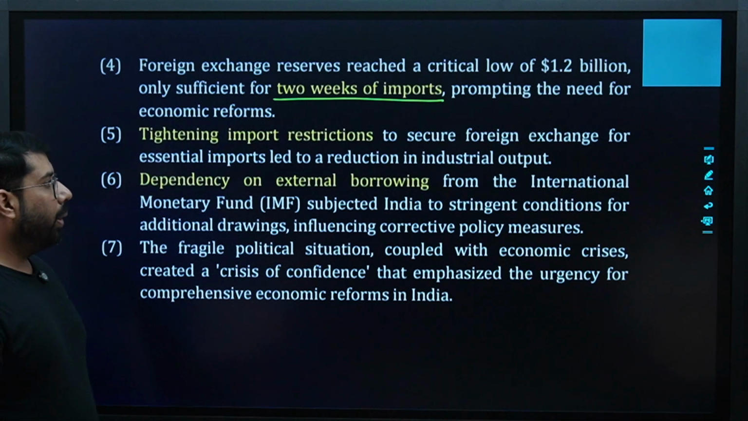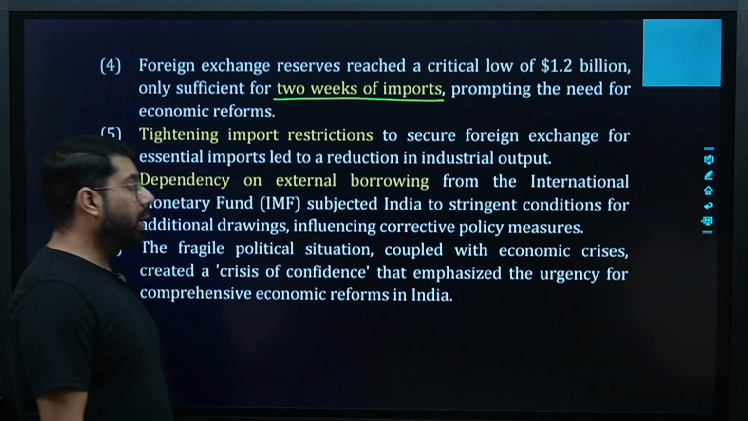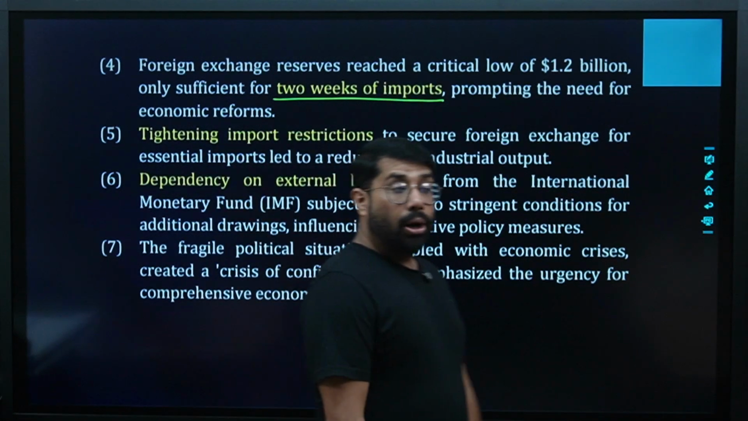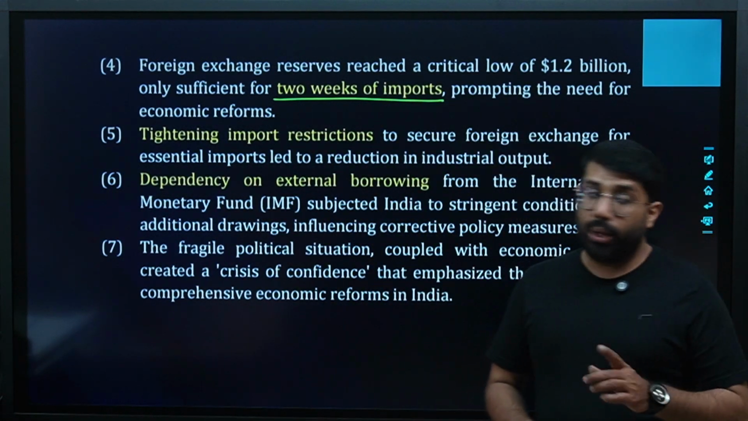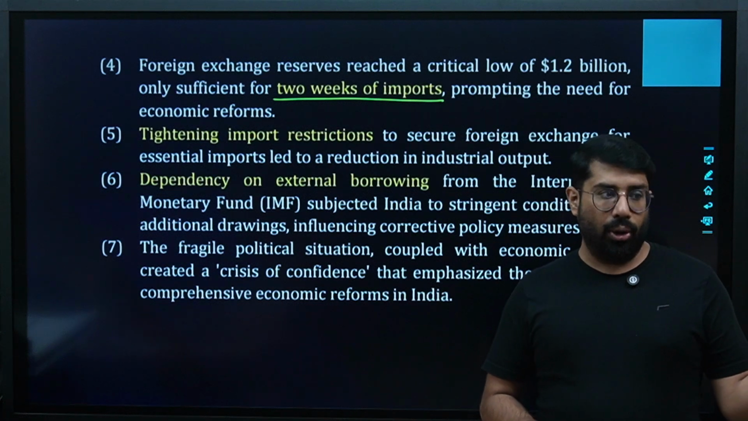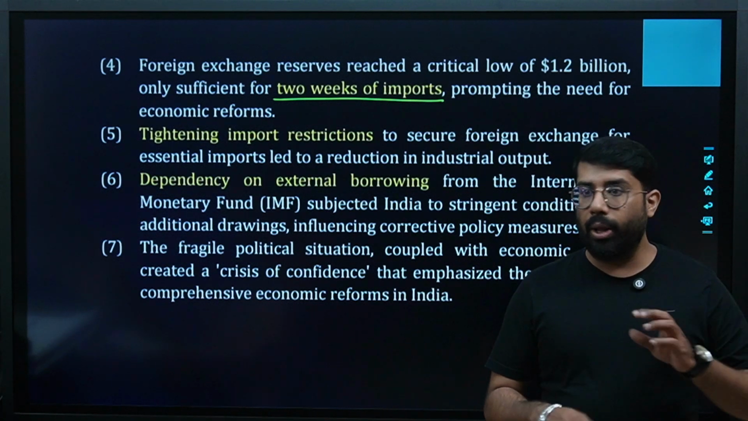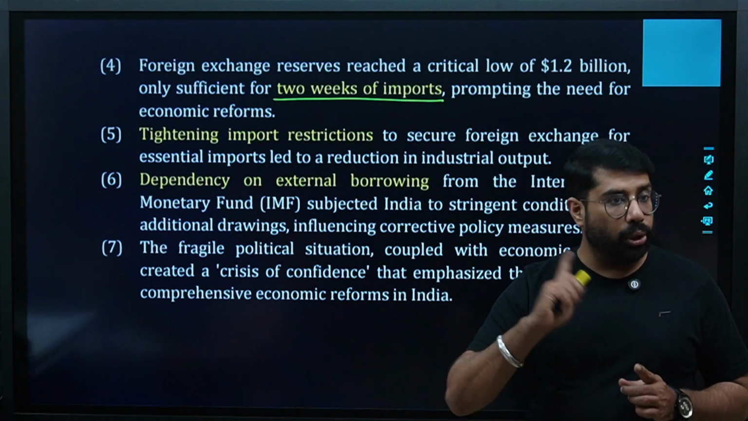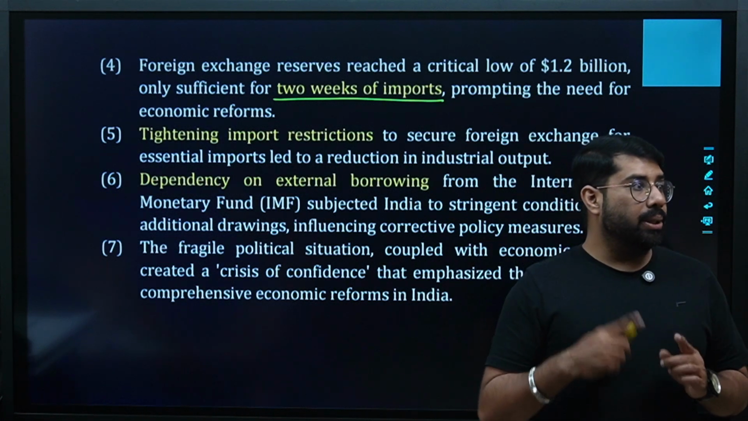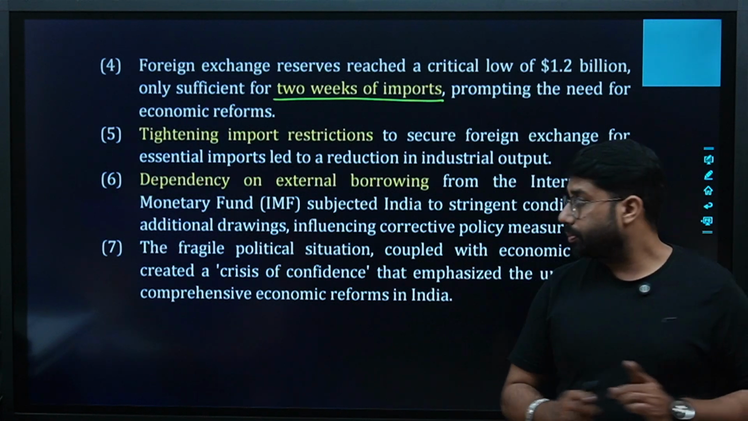Dependency on external borrowing from IMF subjected India to stringent conditions for additional borrowings, influencing corrective policy measures. Our debt was increasing day by day, and IMF said that okay, now you cannot withdraw more money. Reason being, you have already withdrawn too much of amount. Now it is a time you should change your policy and make some other arrangements.